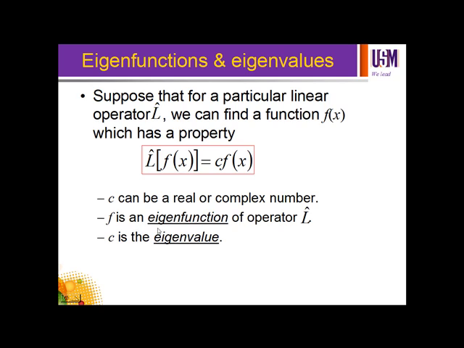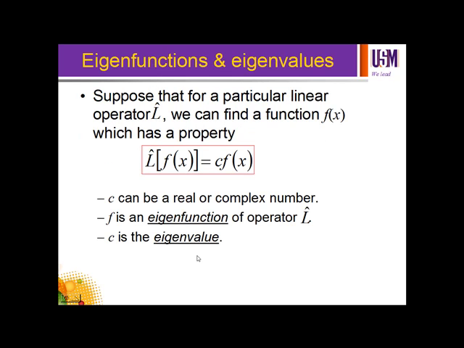F is an eigenfunction of operator L. You can see f as a function of x on both sides of the equation. So f is the eigenfunction. C is the eigenvalue. Remember that C can be a real number or a complex number, but it is a number. That's why it is called the eigenvalue.